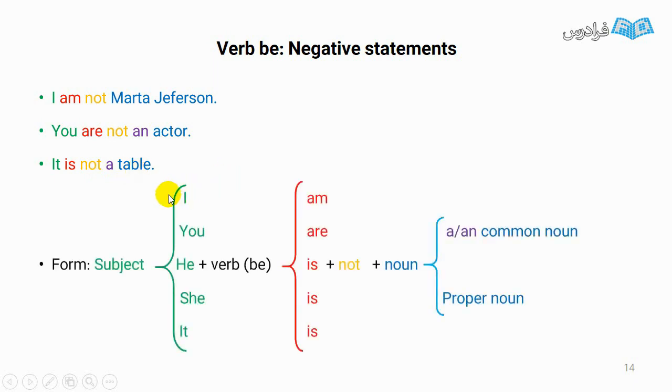Let's check the form. They start with a subject. Then we have be. I am. You are. He is. She is. It is. And then we have not. Exactly this word makes the statement negative. And then noun. You can see I am not. You are not. It is not.